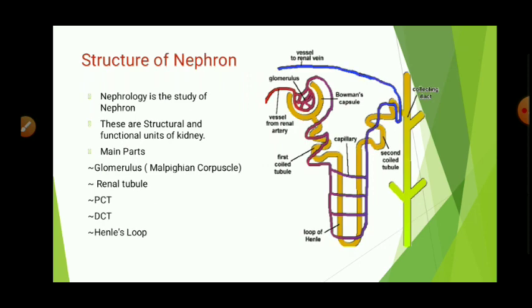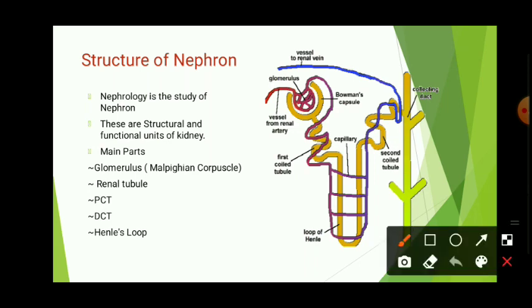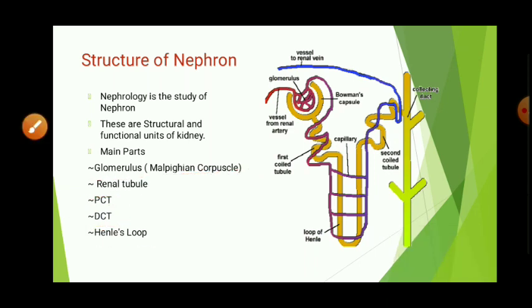Next, let's see the structure of the nephron. Nephrology is nothing but the study of the nephron. The nephrons are the structural and functional units of the kidney. There are some parts in it. You can see here the glomerulus, renal tubule, PCT, DCT, and Henle's loop. So these are the parts.